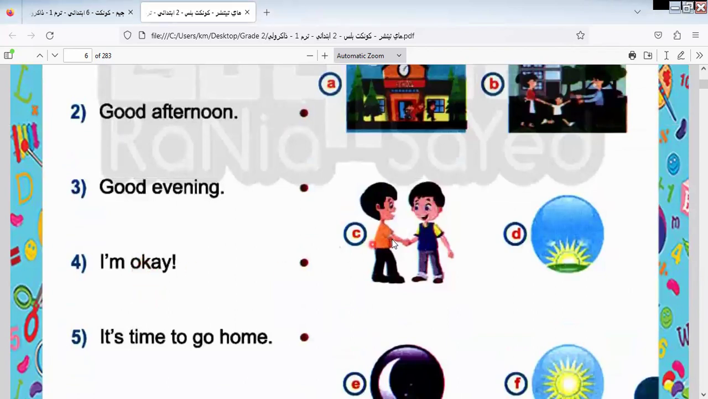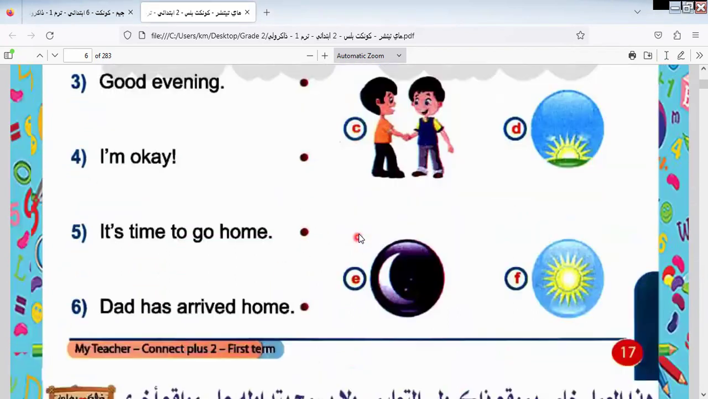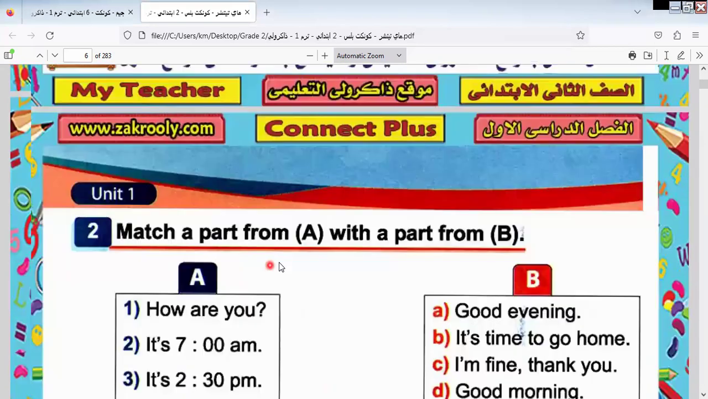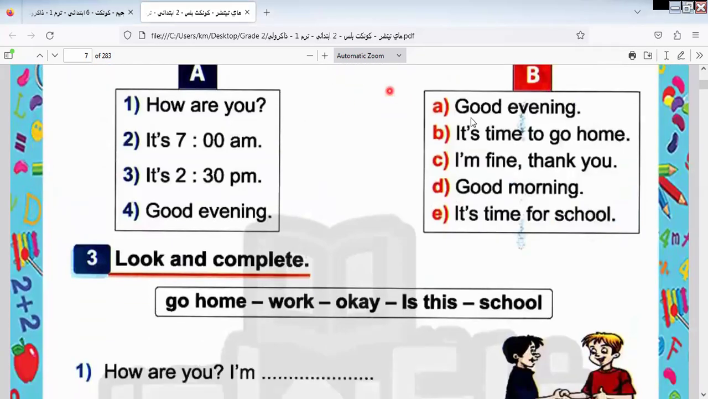It's okay. Which one is okay here? Number 4 with number C. It's time to go home. Number 5 with number A. Dad came home. Number B with number 6. Let's go to another one here. How are you? The reply to this question will be what? I'm fine, thank you. This one, number 1 with number C.